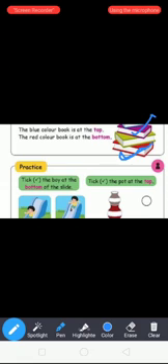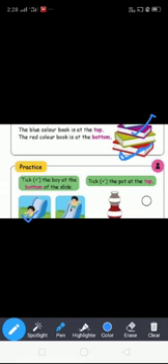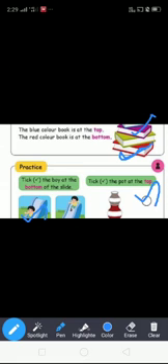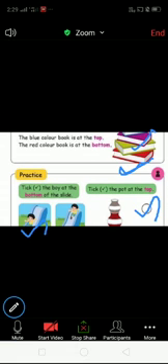Next one, see this picture. Tick the boy at the bottom of the slide. Which boy? See these two. Compare the two pictures. Which boy is at the bottom of the slide? First boy. So tick the first one. Next, tick the pot at the top. Which one is the top? This one, first. So you tick the first pot.